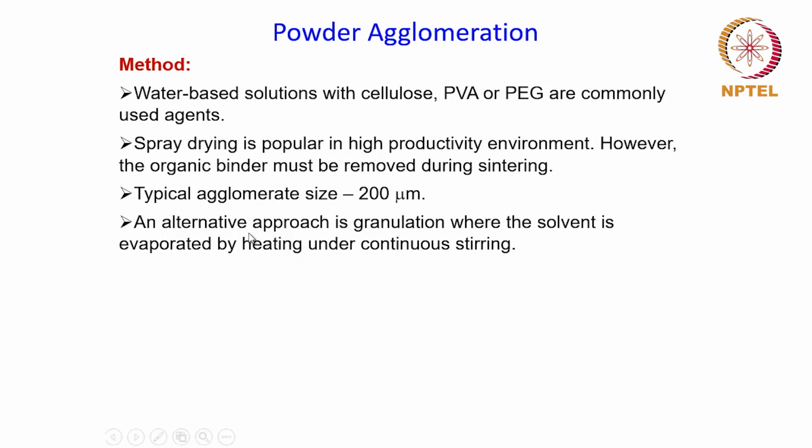There are alternative approaches of making these agglomerates. For example, granulation, where the solvent is evaporated by heating under continuous stirring, can also be used to make these agglomerates in spherical shape.